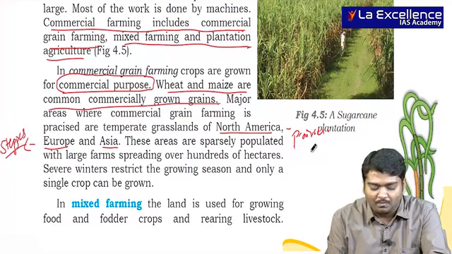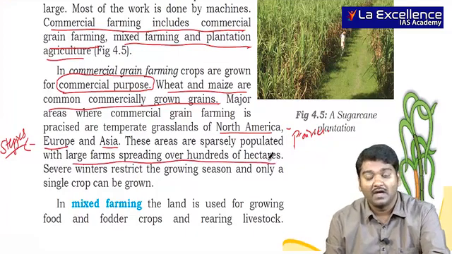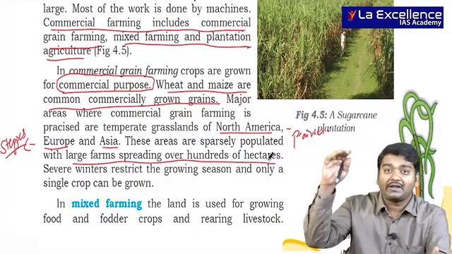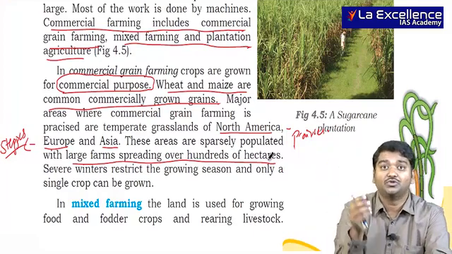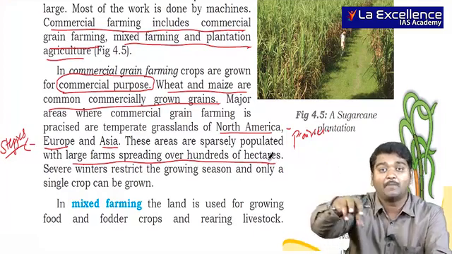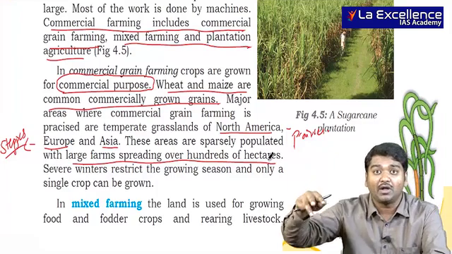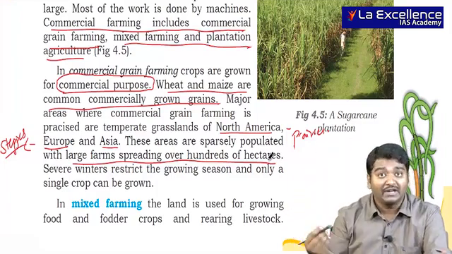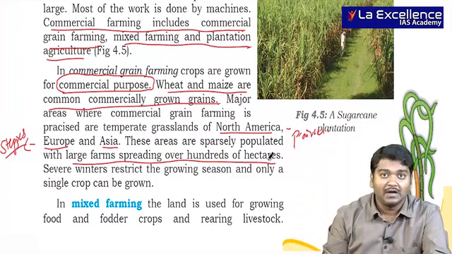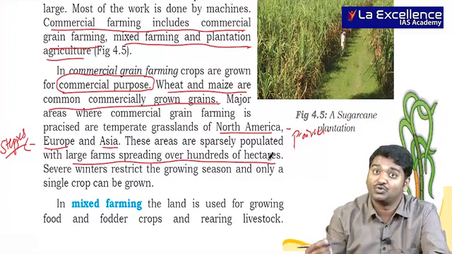These areas are sparsely populated, but they have large farms spreading over hundreds of hectares. Here, usually aircraft are used to drop fertilizers, pesticides and so on. But in India, usually it is human beings who do it by hand.